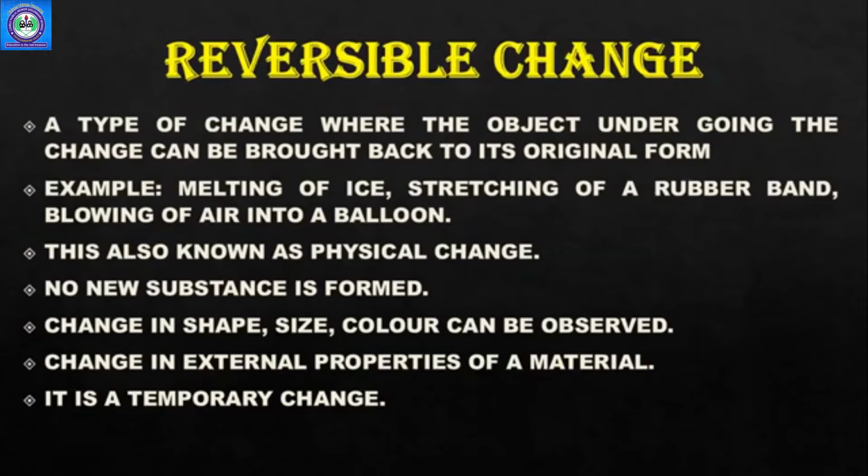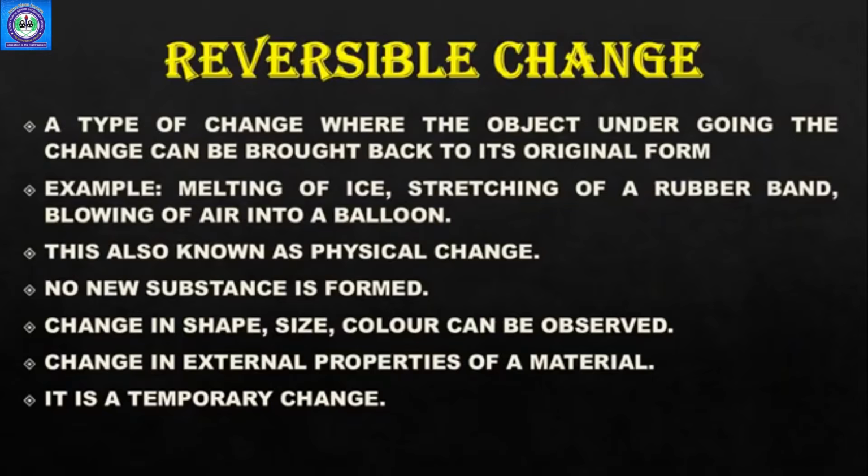Yes, there is a change in shape, size, color. You can observe that, but you will get the substance back in its original form. It is actually a change in external properties of a material. That means external properties like color, size, shape can be seen easily.